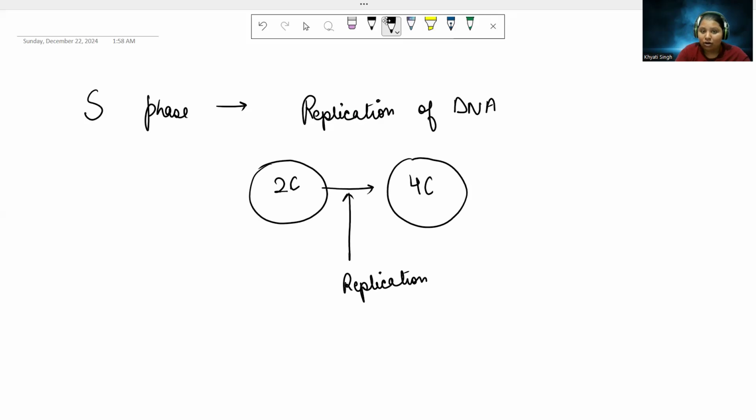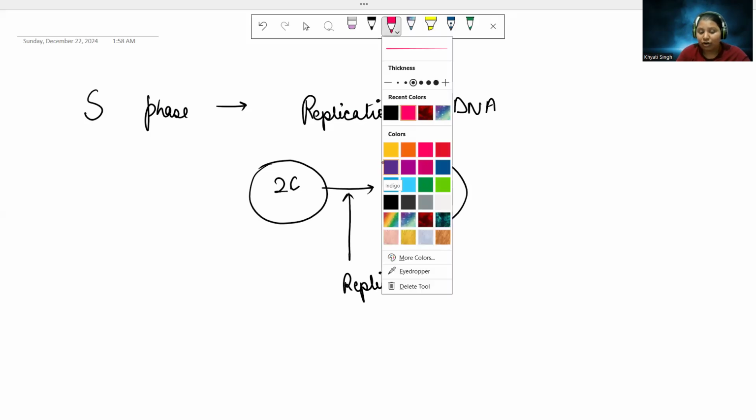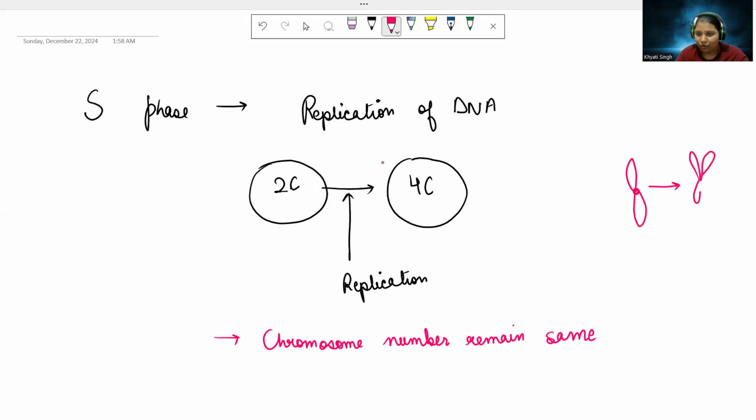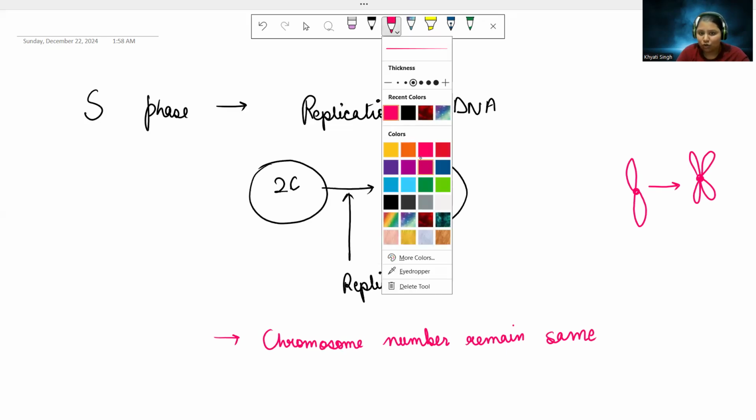Here, one thing to note, my cell is going to show replication in DNA, but not the chromosome. Chromosome number remains same. Okay, for example, initially my chromosome looks something like that. So after replication, it's going to get one more chromatid. I hope you're getting me. What is the difference between these two chromosomes?